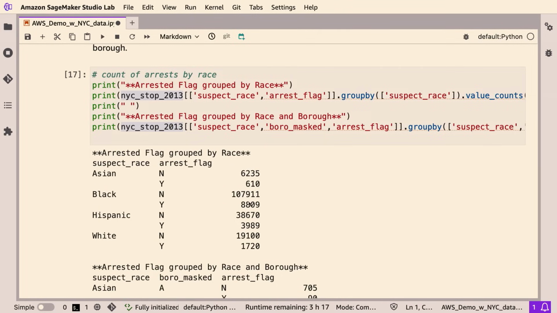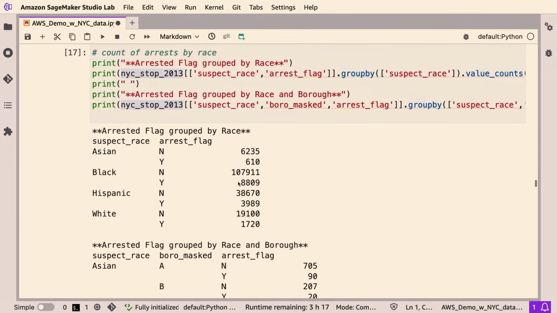Again, this is just high level exploratory analysis, nothing too crazy, just to get a little bit of a sense of the data. We'll see that most of the people who are being stopped are Black, and then most of the people who are being arrested are Black. And similarly, the racial demographic that is least likely to be stopped and least likely to be arrested is Asian. And then Hispanic and white are in the middle.